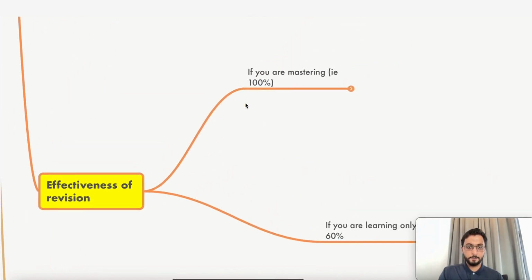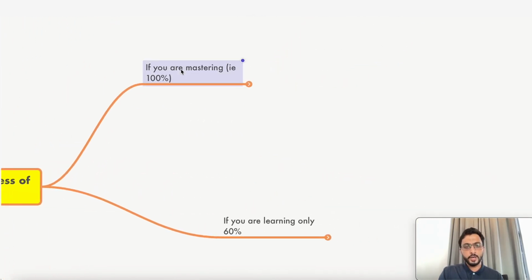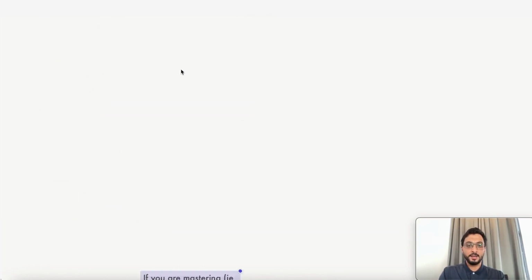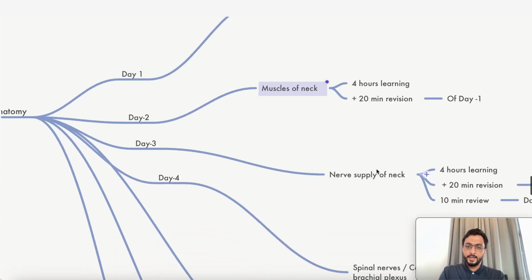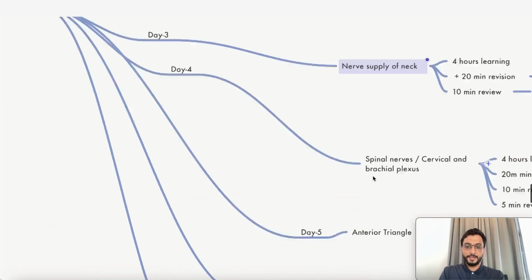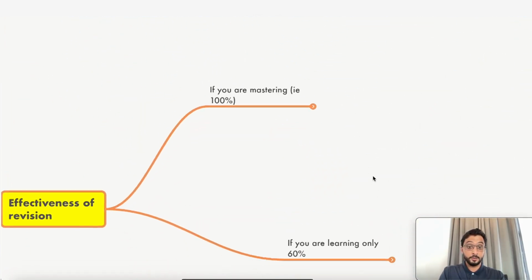Now here, 2 scenarios. Either you are not revising, you're simply focused on mastering. Let's take the same example, day 1, deep cervical fascia. You're mastering the entire deep cervical fascia, learning everything, 8 hours a day, reading anatomy textbooks, everything. Finished. Next day, muscles of the neck, mastered perfectly. Next day, nerve supply of neck, perfectly I did it, 8 hours. That's the scenario of the first one.